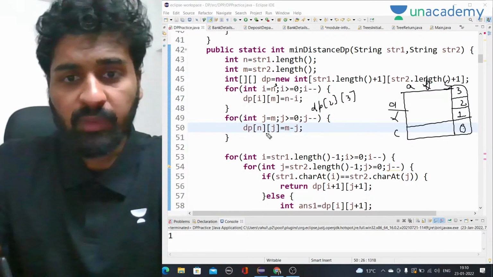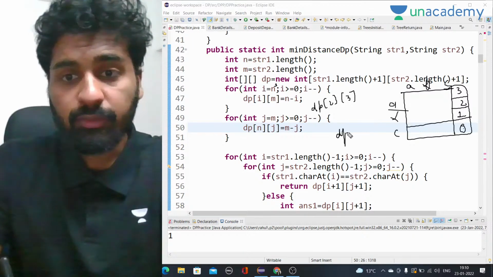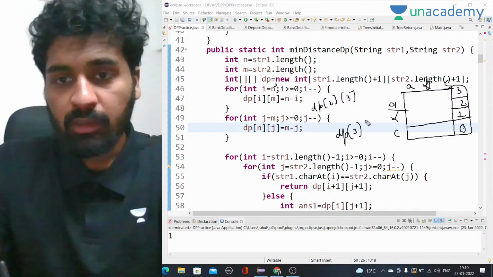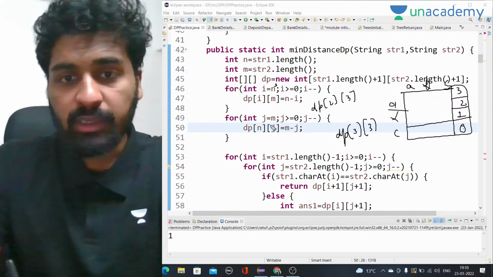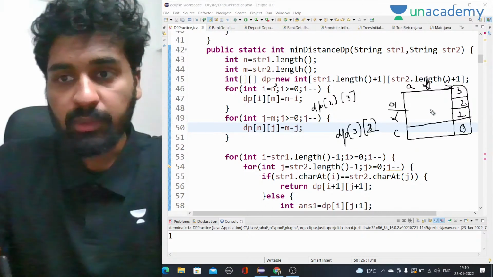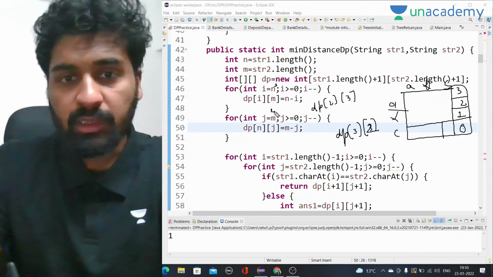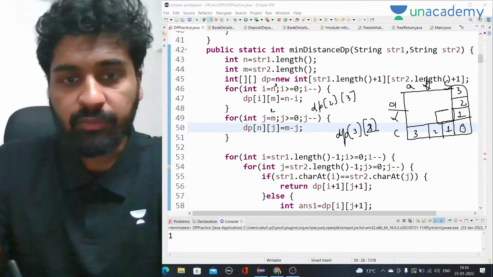Now let's see this part as well. So it will be dp of n, dp of 3, which is fixed, and j is also 3, so it will be 0. Then j will be decreased, j will become 2, so 3, 2. Start from 3, 2, so here we have to fill m minus j. It would have been 3, then it will become 2, so m minus j is 2, that will be 1, then 2 and then 3. This is okay. Now let's see the process that we are doing, if that is correct or not.